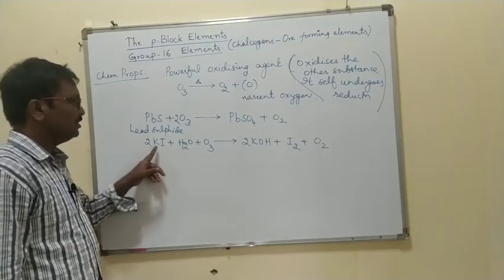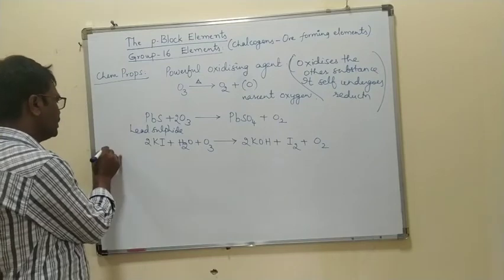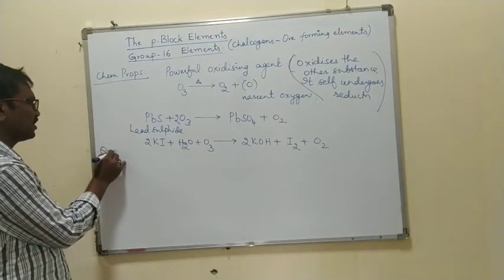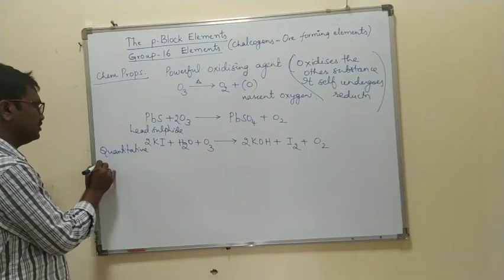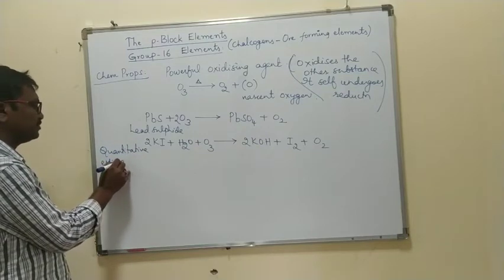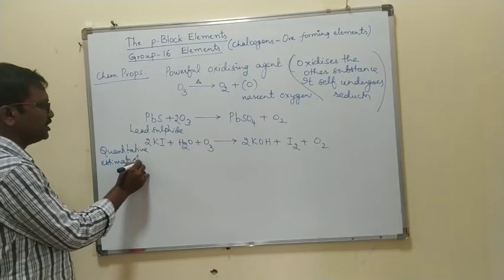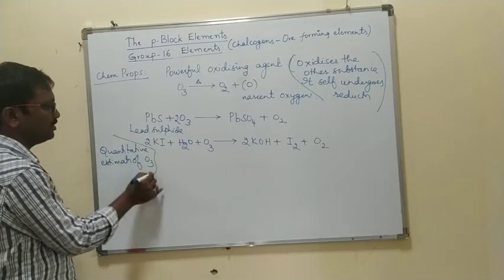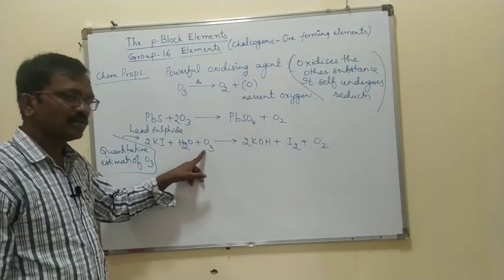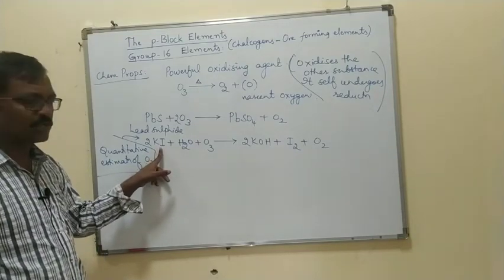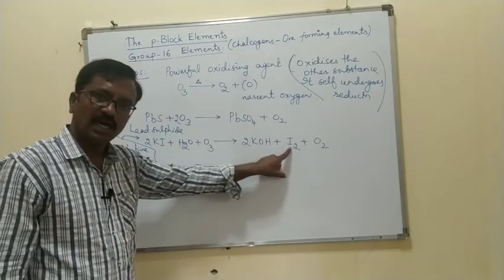Right? So this is a quantitative estimation of ozone. Ozone, when it reacts with excess potassium iodide, liberates the iodine.